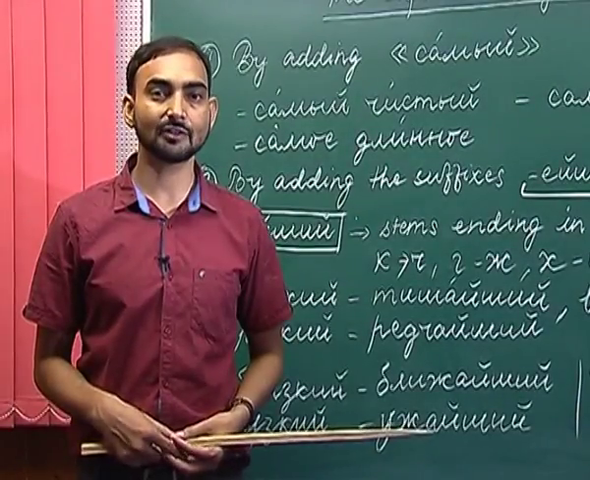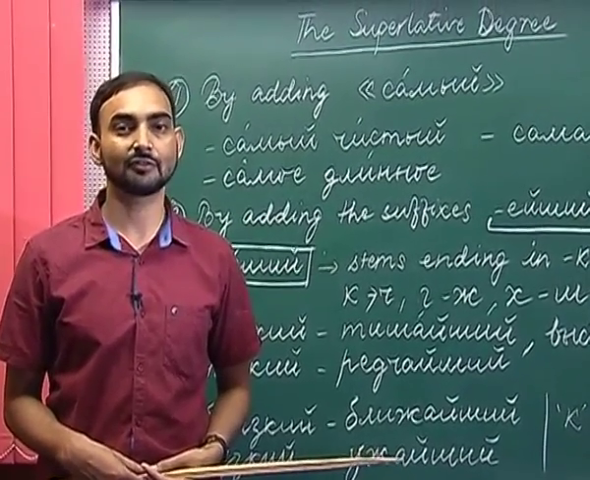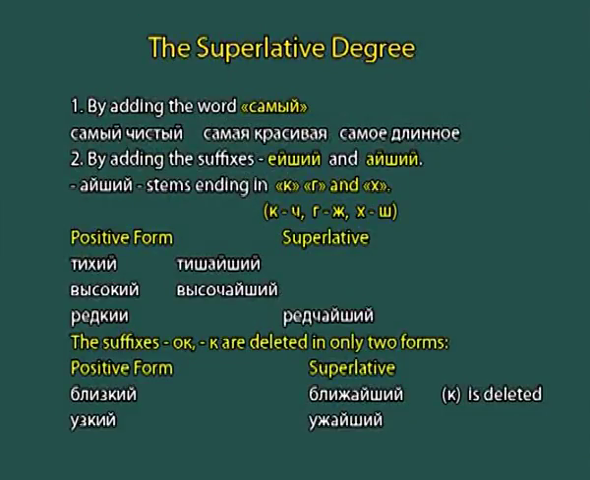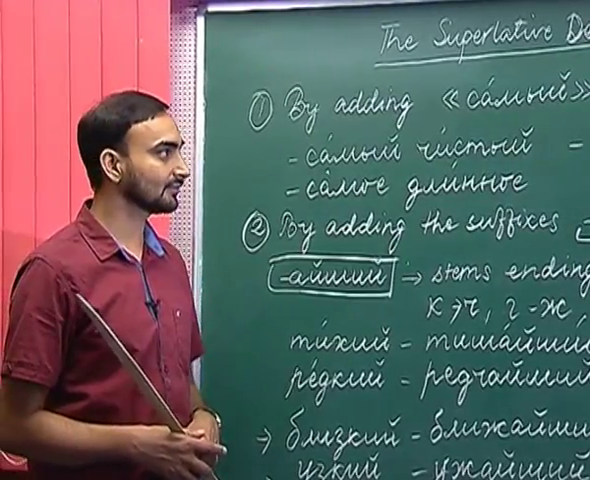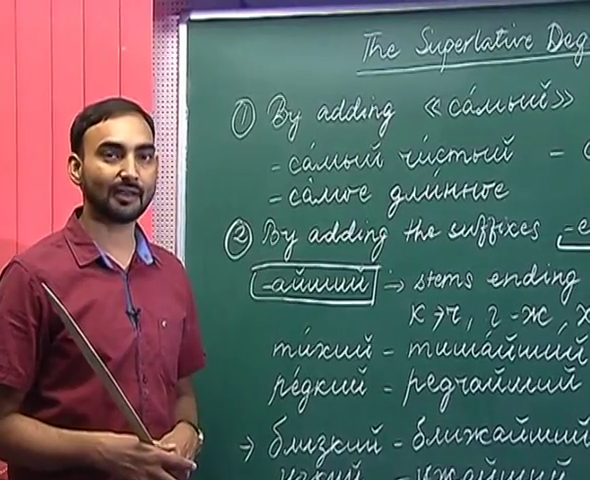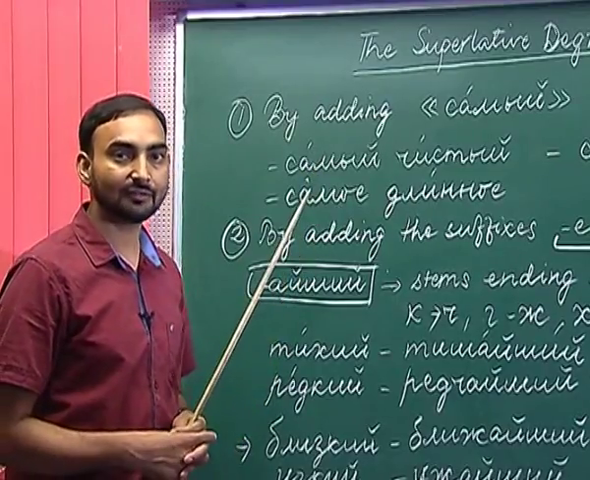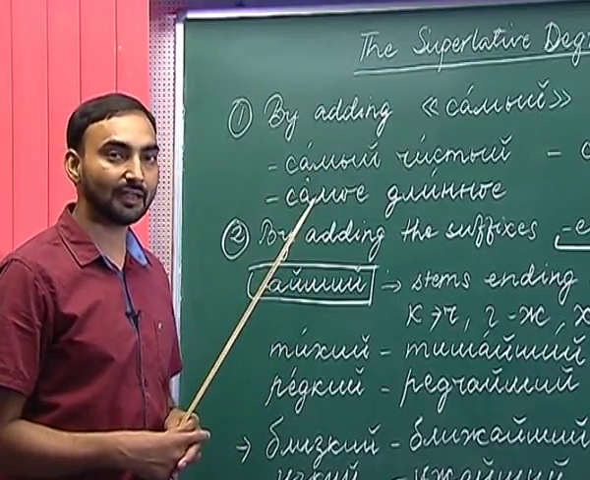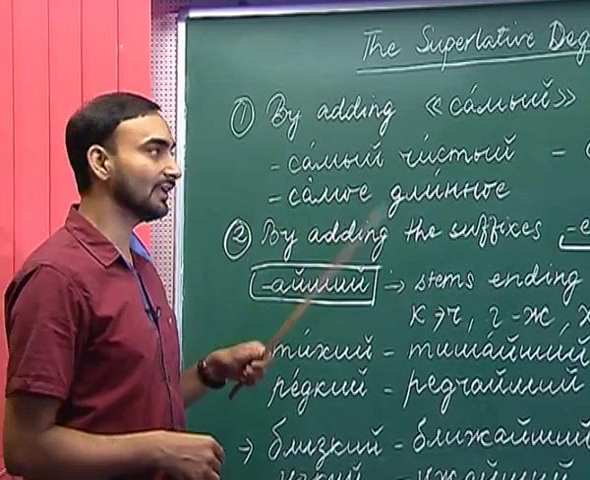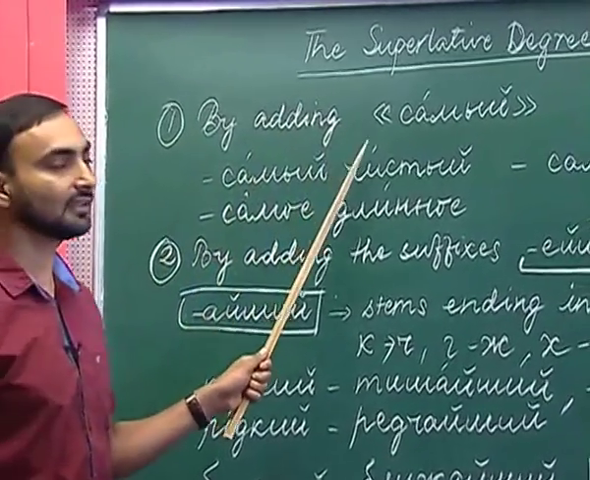The next topic we have is the superlative degree of adjectives in Russian. So, how do we derive the superlative form from an adjective? Superlative degree of adjectives is derived from qualitative adjectives in two ways. If you remember, while discussing the comparative degree, we discussed that the comparative degree is formed by adding the word bole. Similarly, the superlative degree of an adjective can be derived by adding the word sami.